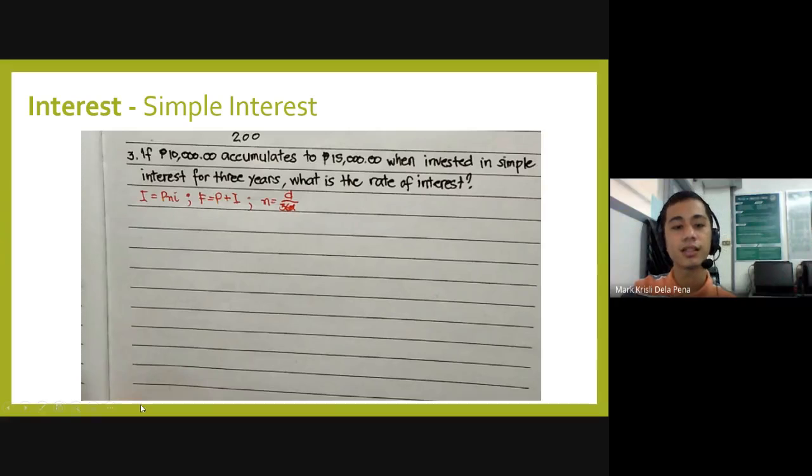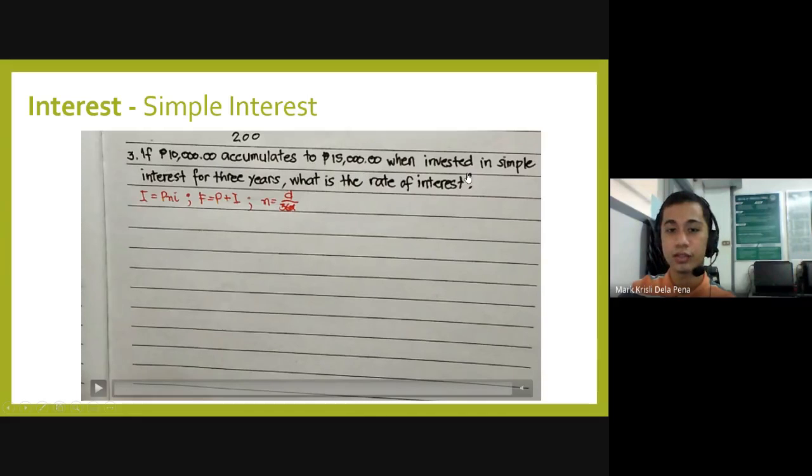For number 3, this is how we solve it. It's quite different. We will not be solving for the interest. It's quite different from the previous examples. What are we going to solve? If you check the problem, we have 10,000 pesos as the present worth or the principal worth. Then we have 15,000 pesos as the future worth.